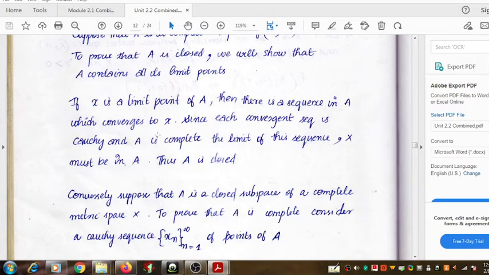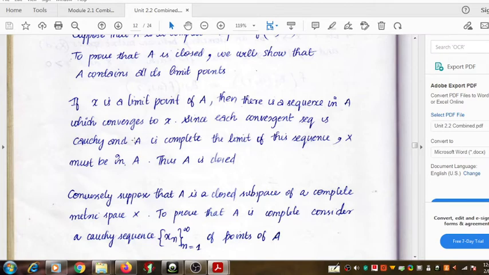subspace. Since the space A is complete, we can say that the sequence Xn converges to the point x, and that it converges to a point in A also. How does that follow?